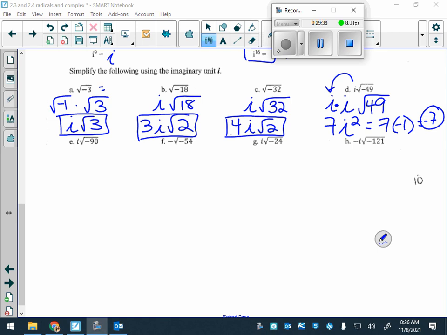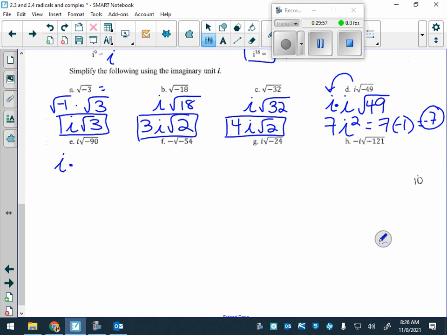Right. You could take care of the I squared, yeah. So I'm glad you actually brought that up because in the end, when you're simplifying and or solving, we should never see I squared anywhere because I squared equals our -1. Okay, great question.